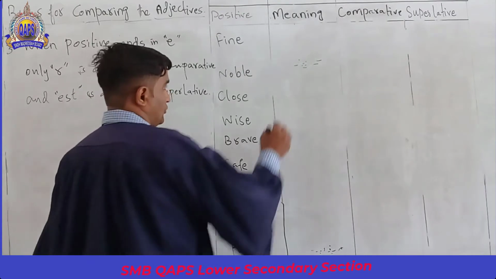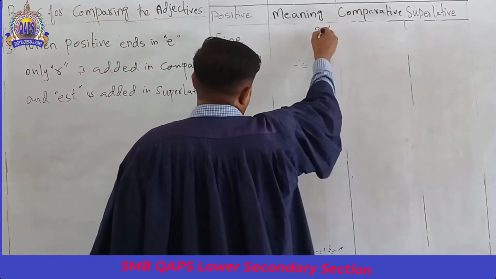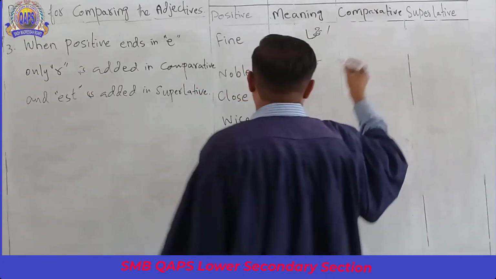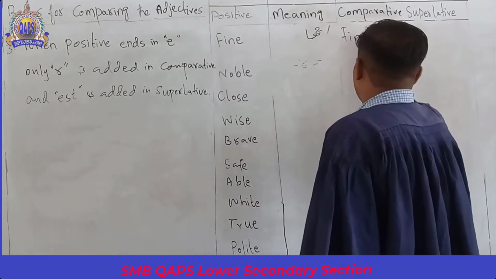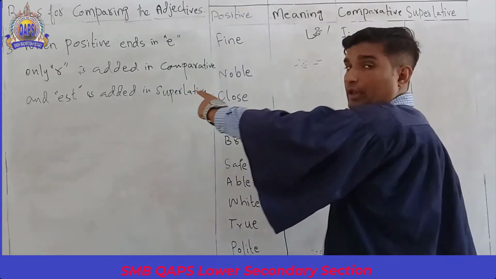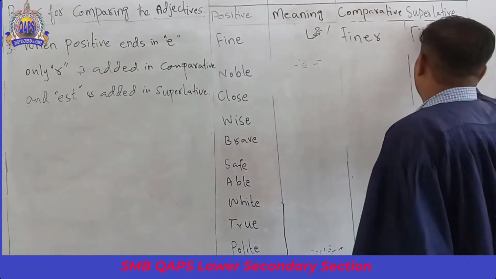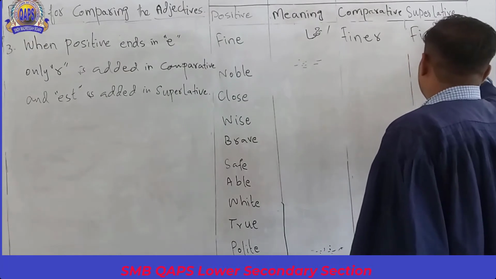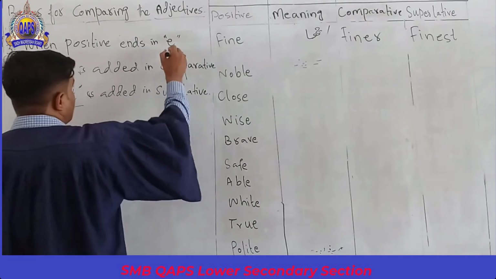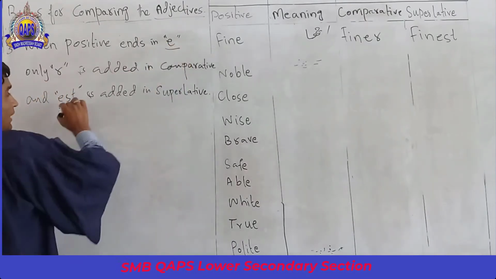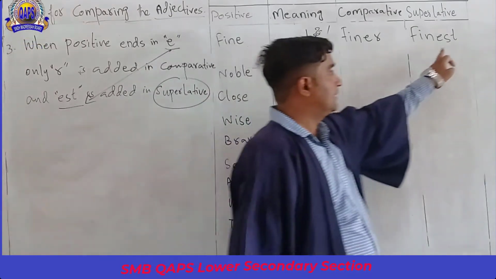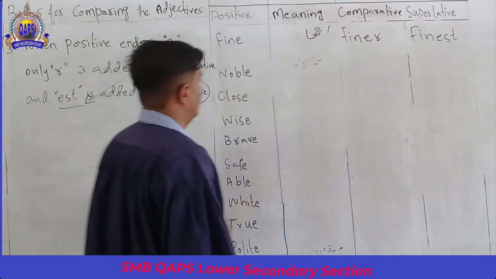Fine means good, excellent, same thing. Fine, finer. I have added just R by following rule number 3. And the superlative is finest. You can see here, if a positive ends in E, then you have to add EST in the superlative.